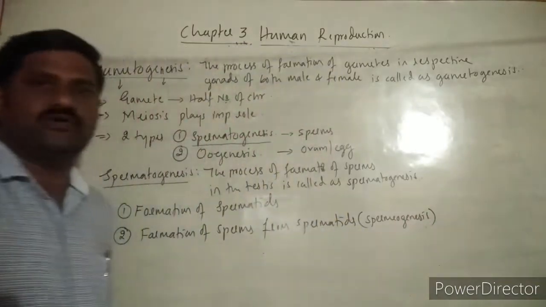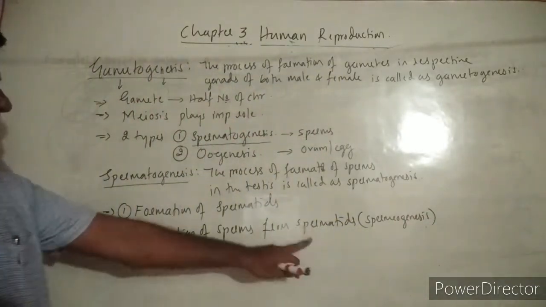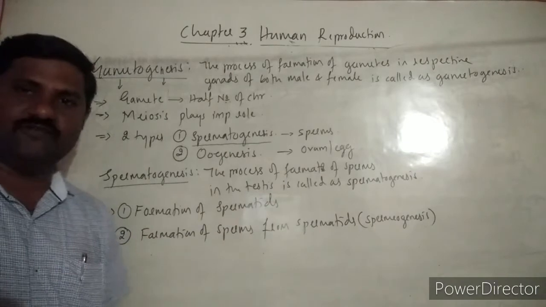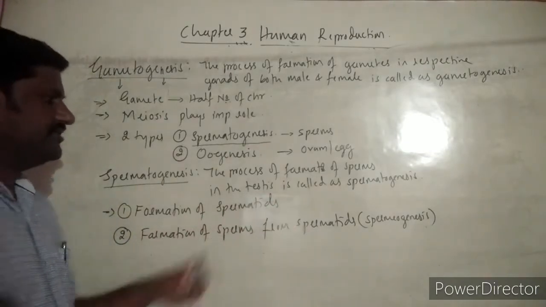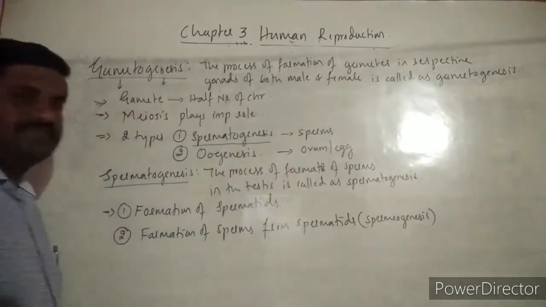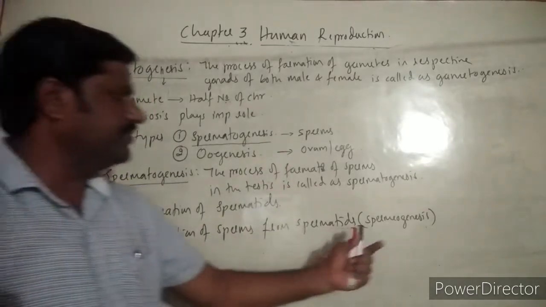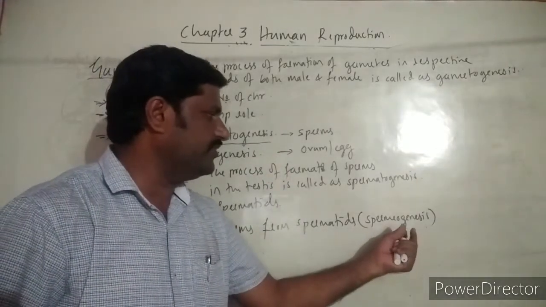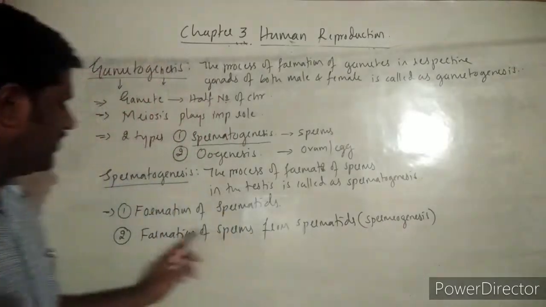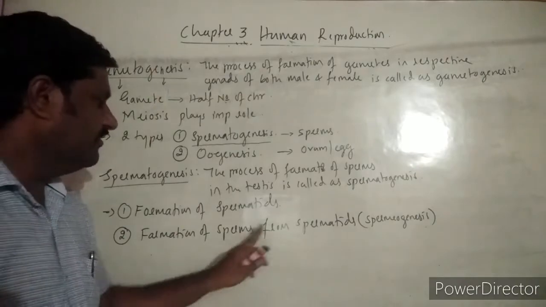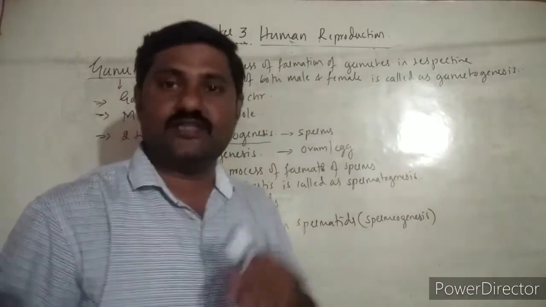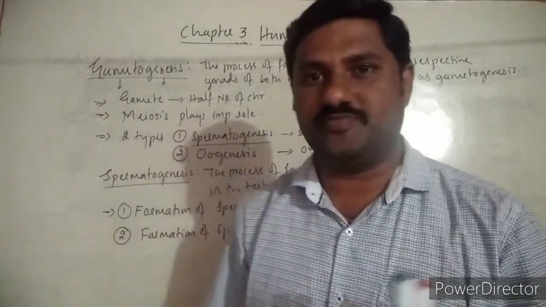What is this process called? Spermiogenesis. Meaning, what are the major two steps of spermatogenesis? First one is formation of spermatids, and the second step is spermiogenesis, the formation of sperms or spermatozoa from the spermatids. These are the major steps of spermatogenesis.